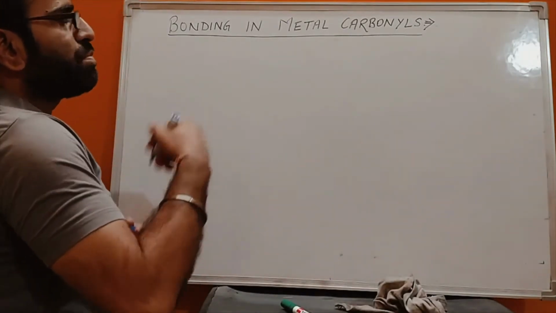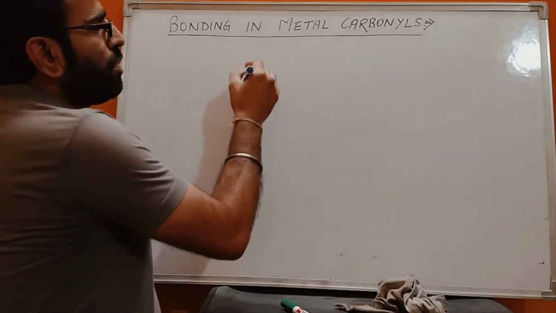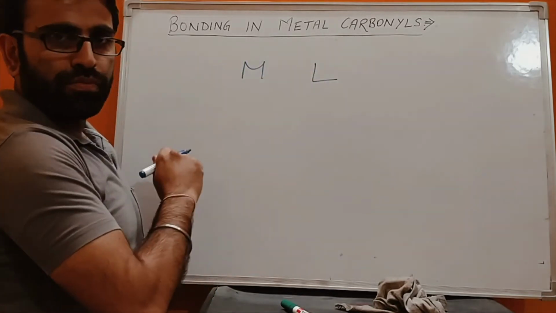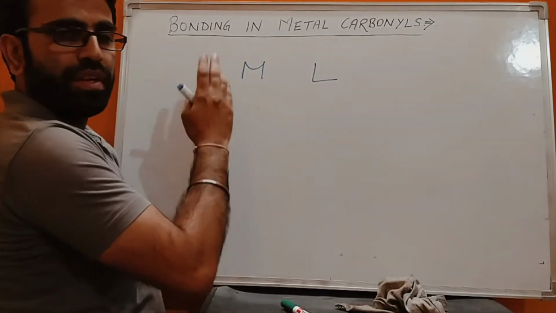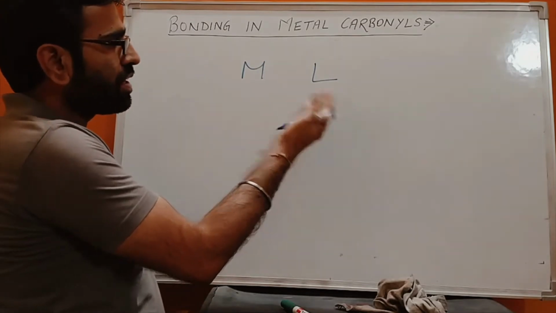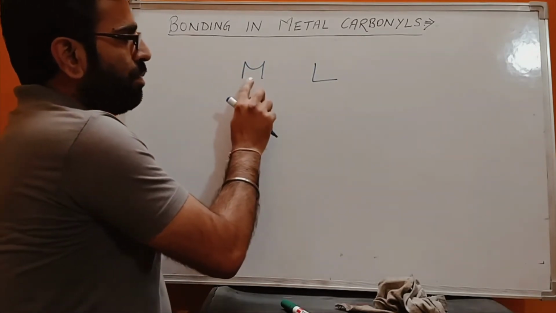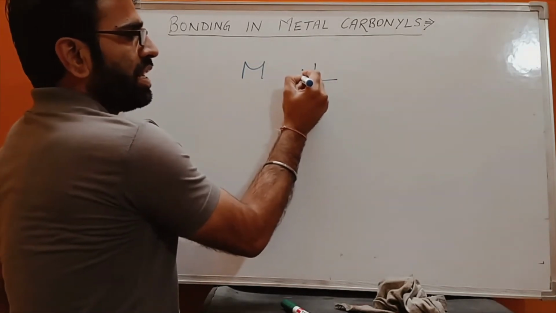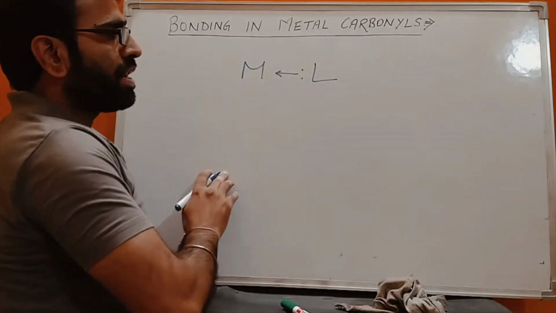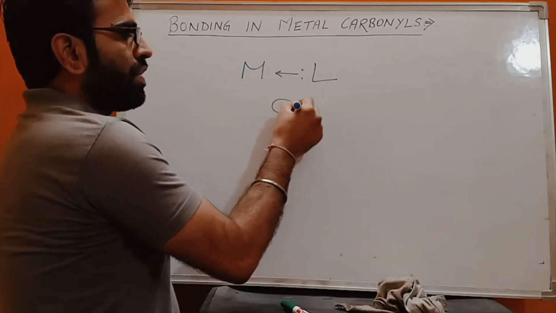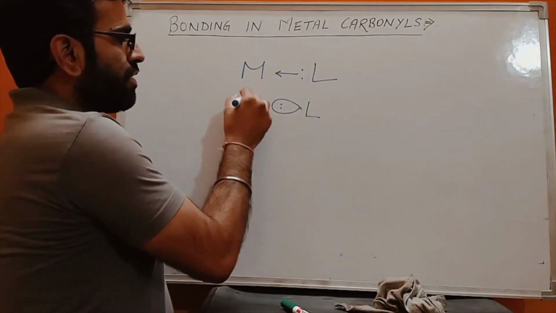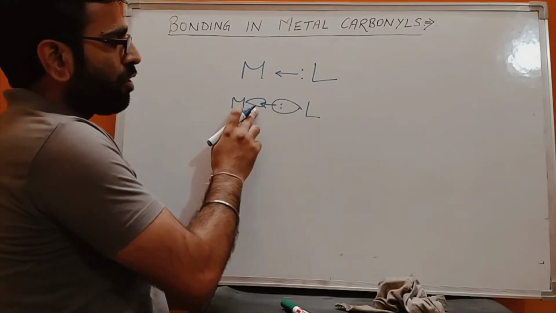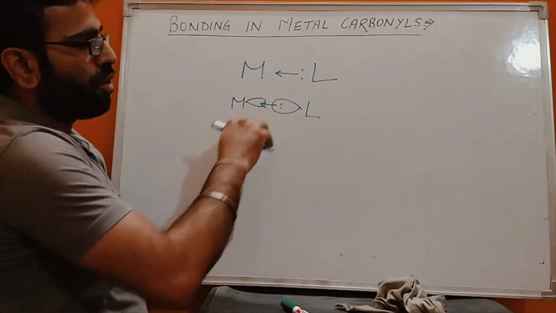So what type of bonding is present here? Let's come to the previous topic, the coordination bond, which was at the start of this chapter. We started the chapter by saying that the bond between the metal and ligand is a coordination bond. That means the ligand coordinates its electron pair towards the metal. The ligand has a pair of electrons in its orbital, the metal has a vacant orbital, and the ligand coordinates its electron pair into the vacant orbital of the metal. This is the case of a coordination bond.